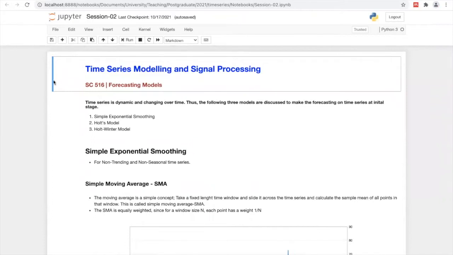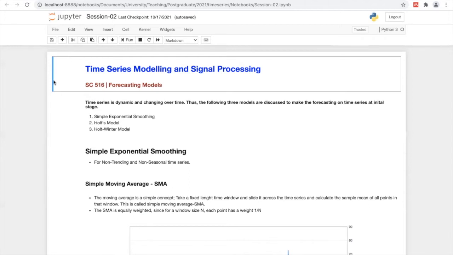And finally, we tried simulating a time series with Python code. And now we are moving ahead and discussing how to forecast a time series and what the available